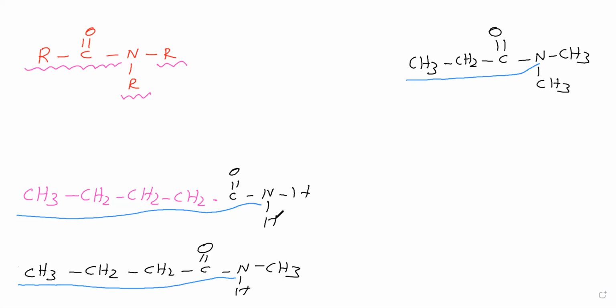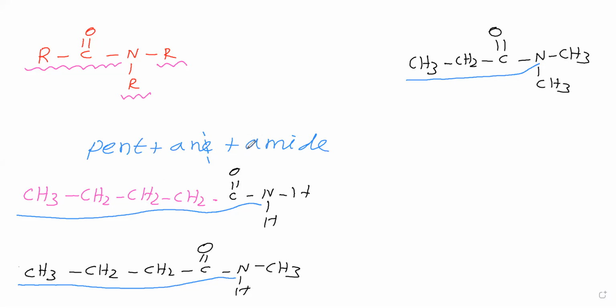If this N is having any organic group, alkyl group such as CH3 or C2H5, then we have to say that name first. Since N is not having any group here, we need not say about this group name. We can go for the parent chain. Here totally 5 carbon atoms are there. Therefore, the root word is pent. Then the primary suffix is en. The secondary suffix, the functional group, is amide. In the primary suffix, the last letter e we will drop, because the first letter of amide is a vowel sound.